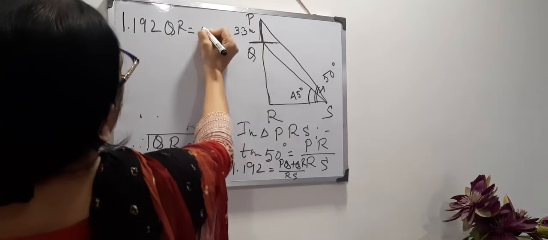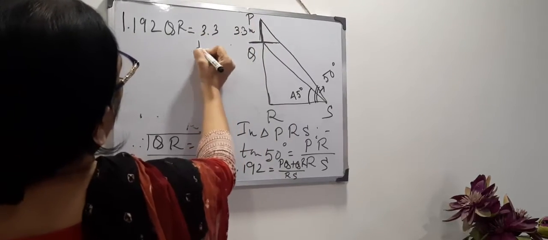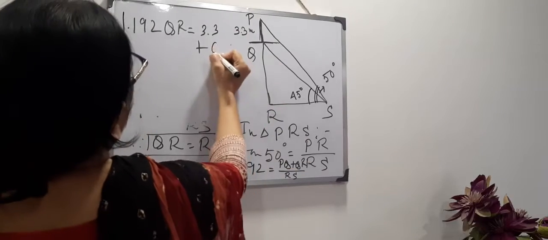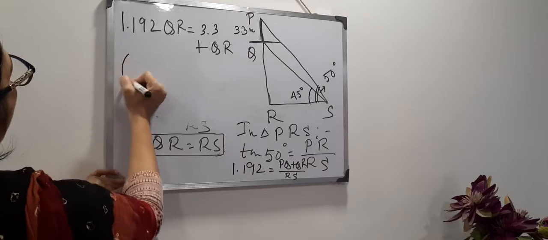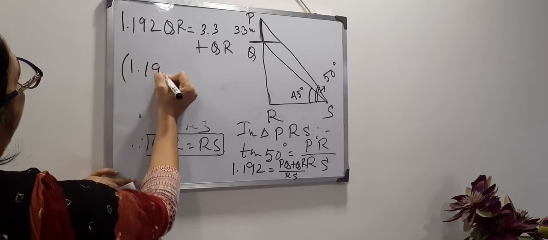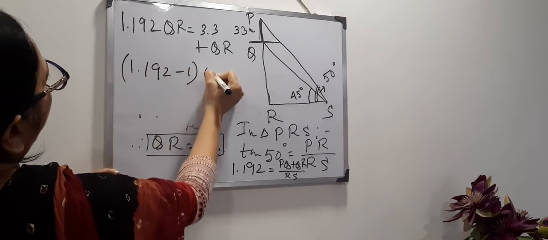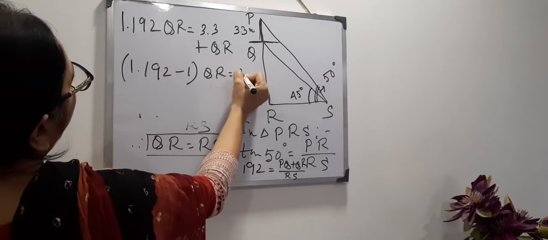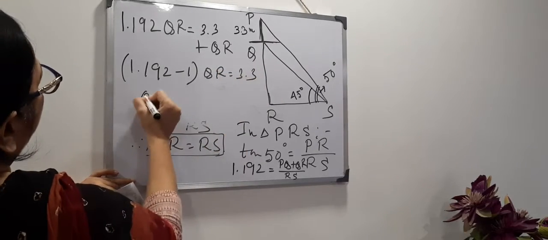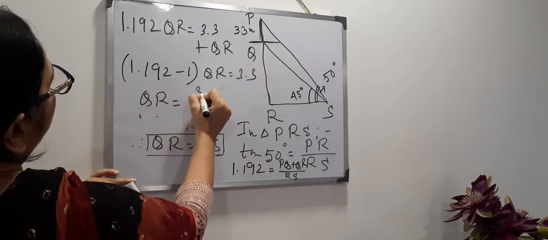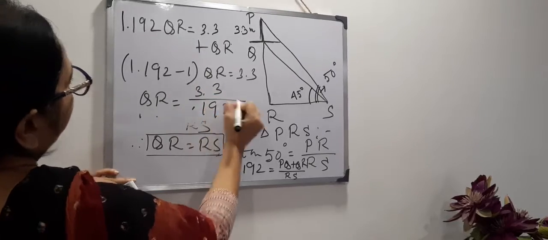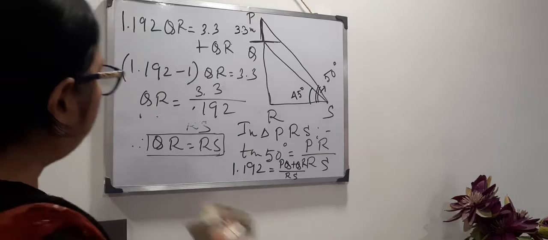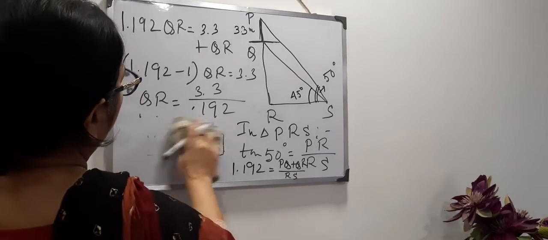PQ means 3.3, I have put the value, plus QR. On the right hand side I am taking QR common. So 1.192 minus 1 into QR equals 3.3. Therefore QR is coming 3.3 by 0.192.